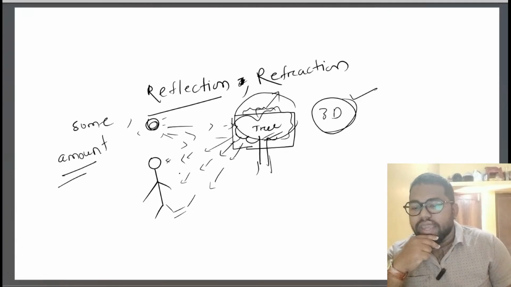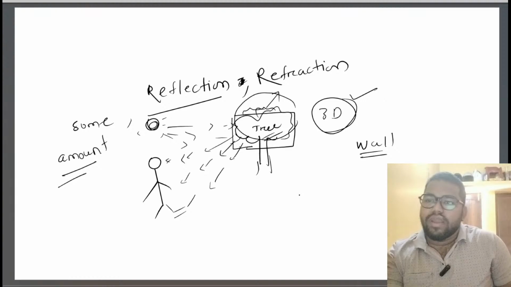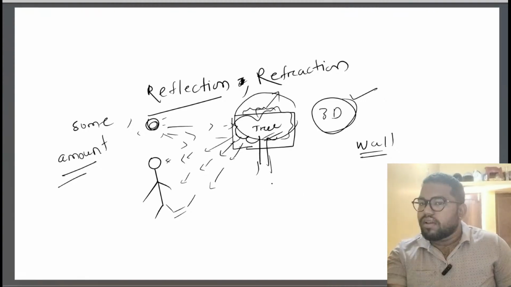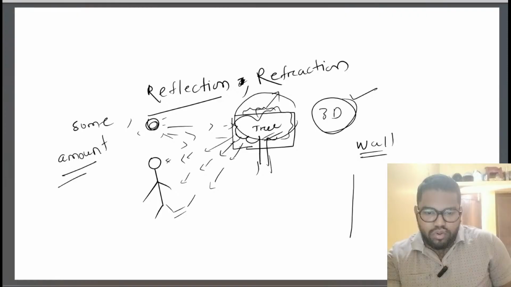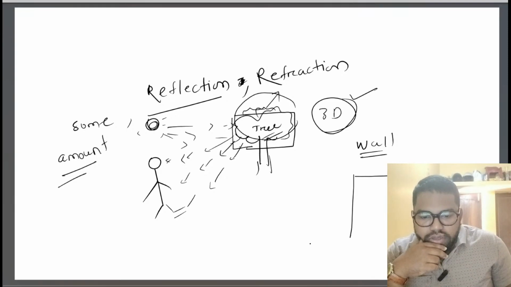Then let me come to another example, which is a wall. Now I'm sitting here, yet I'm able to see this wall. If you are at home right now, you can take the same example. Suppose I am sitting here, and this is me.